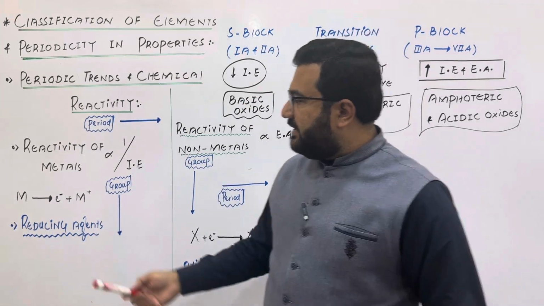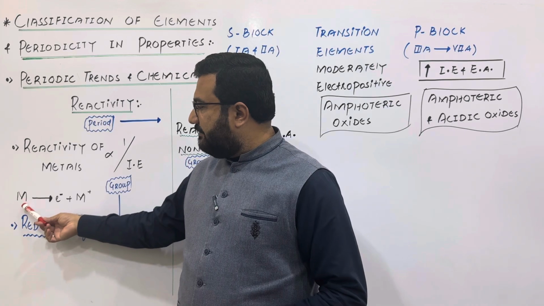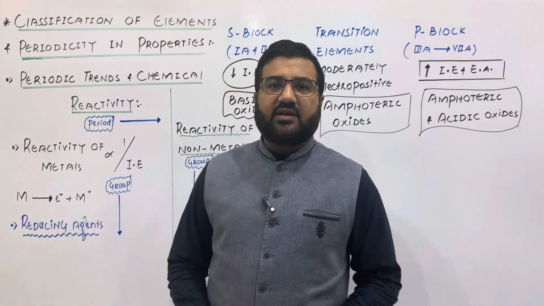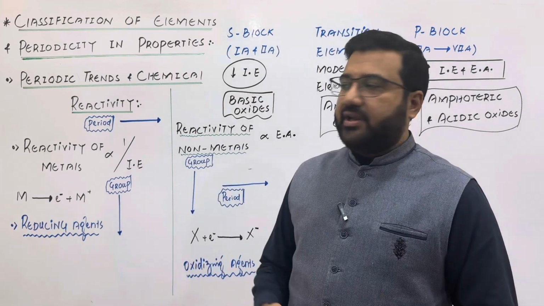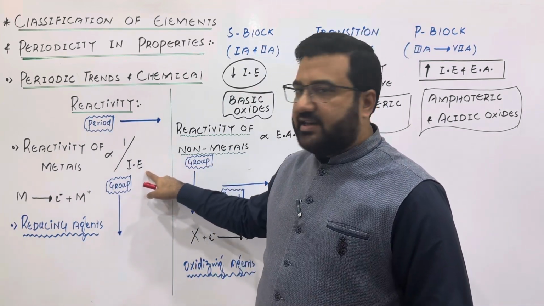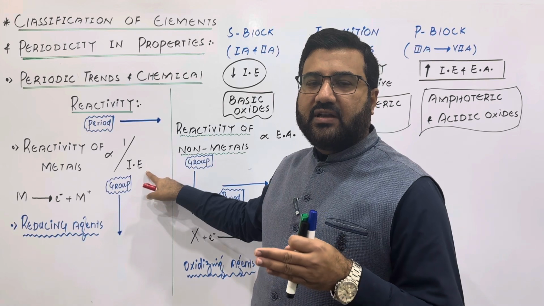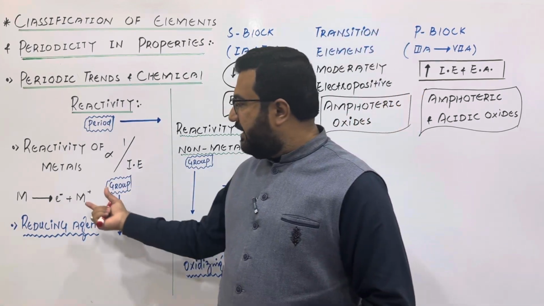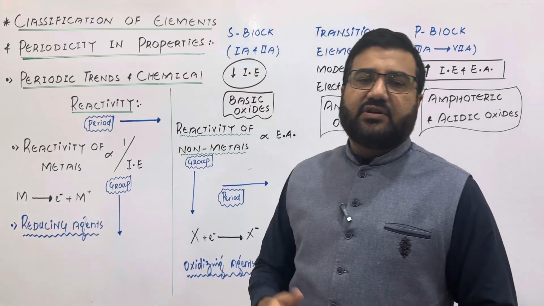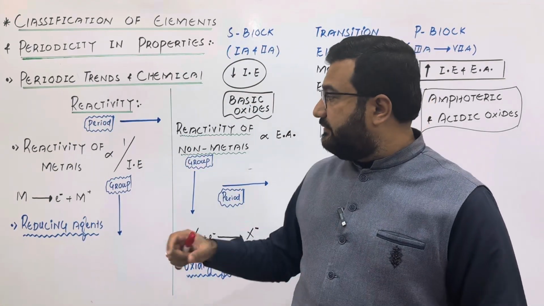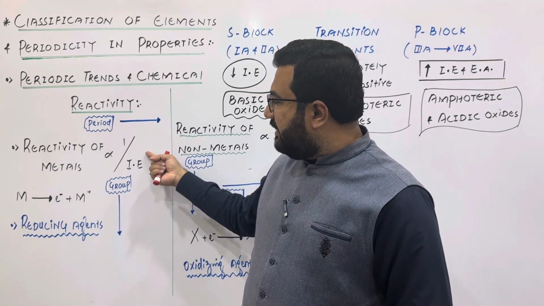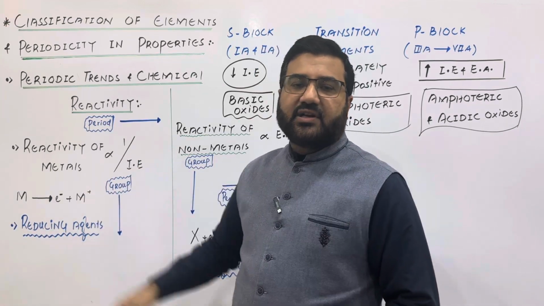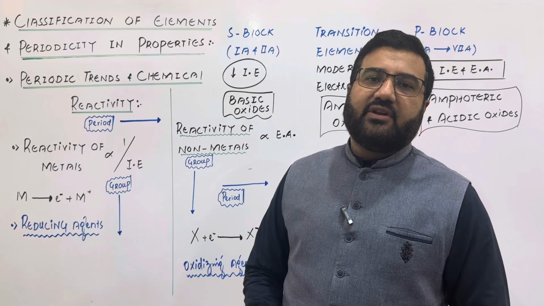The metals are basically electropositive elements that have a high tendency to lose electrons and form positive ions. So if a metal has low ionization energy, it means removing the electron from the atoms of that metal will be easier, and it will be easier to form its cations, so it will show high reactivity. And if a metal has high ionization energy, it has a low tendency to lose the electron and form the cation, so its reactivity will be lesser.